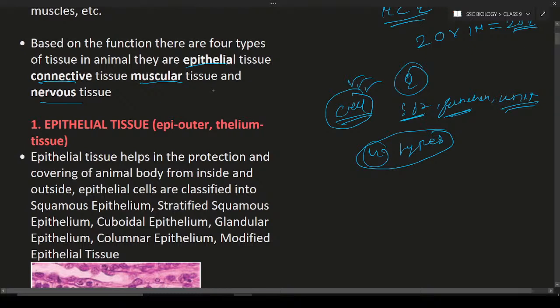The first one is epithelial tissue. You can simply define the word. Epi means outer, thelium means tissue. Epithelium means outer tissue.